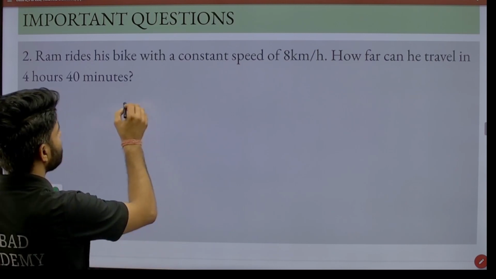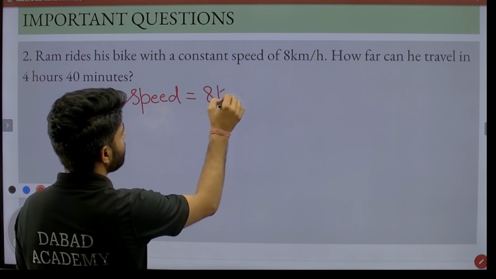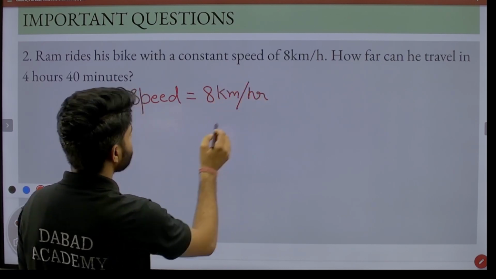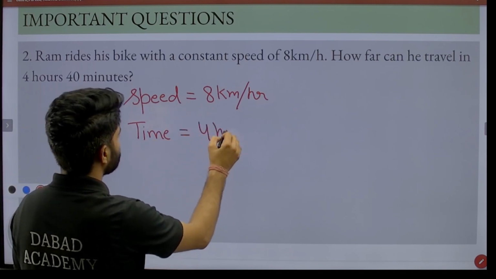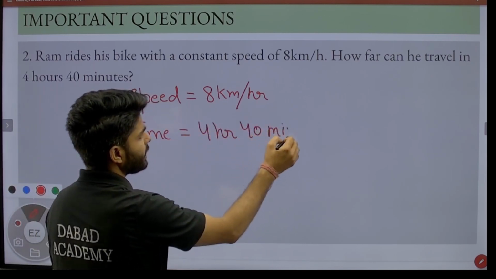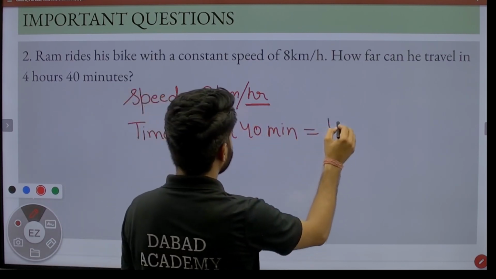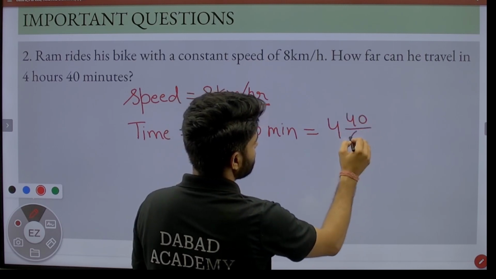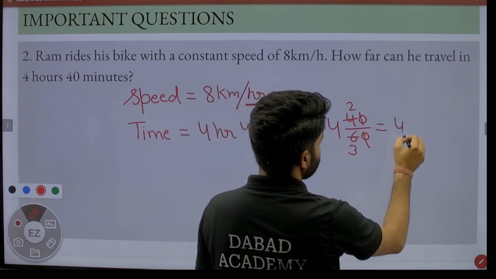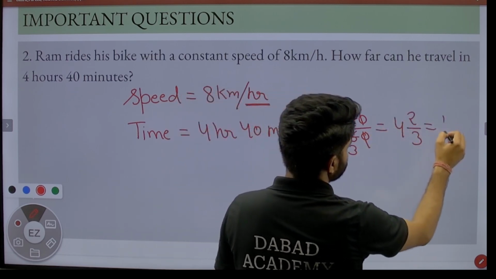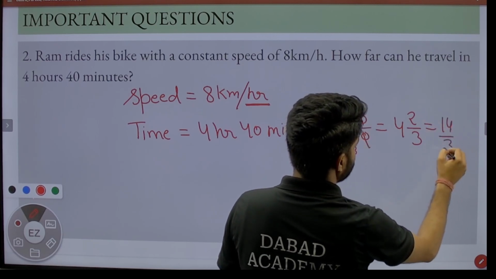First we can clearly see we have speed, that is 8 km per hour, and time is 4 hours 40 minutes. So we can clearly see speed is in hours, so we can convert this time into hours. So we can simply convert it by dividing by 60, that 0 by 0, 2 by 4, 2 3s are 6, that is equal to 4 2/3, that is equal to 14 by 3 hour.